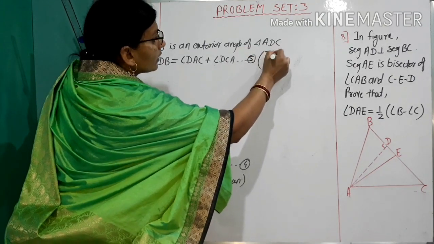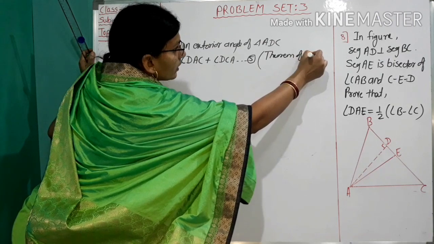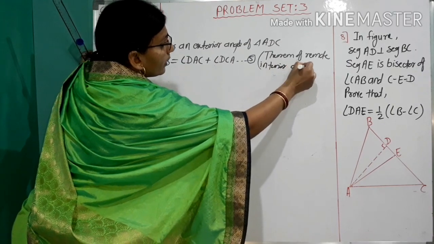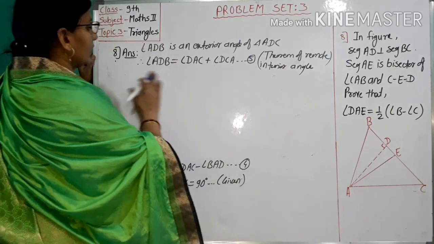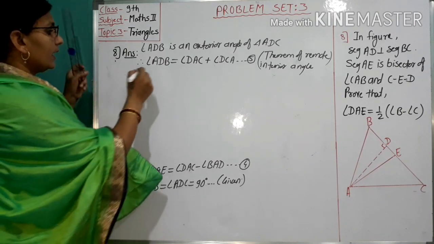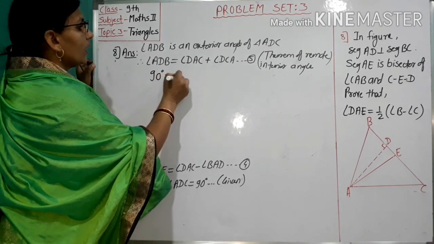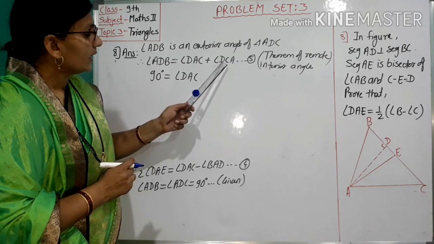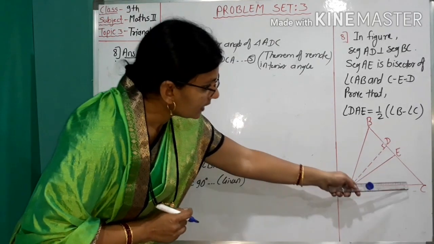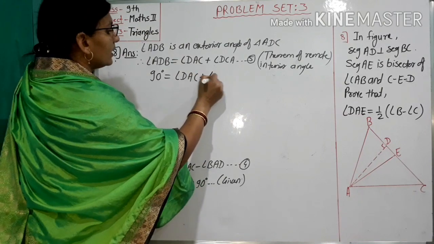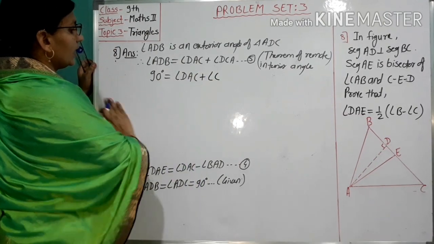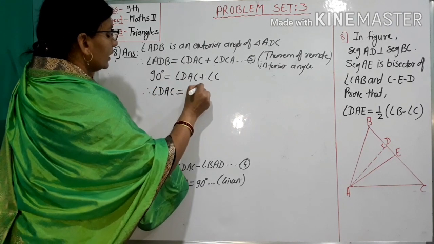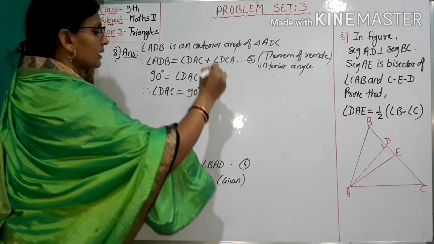Reason: theorem of remote interior angle. But this ADB is 90 degrees. So 90 degrees equals angle DAC plus angle DCA. Angle DCA means angle C. So I write here angle DAC equals 90 degrees minus angle C.